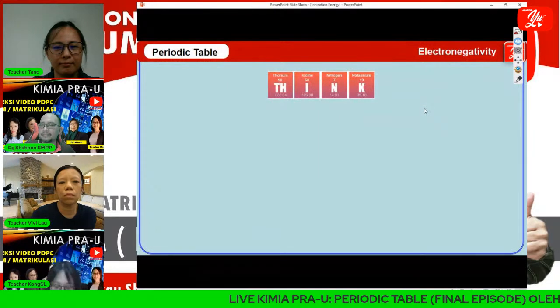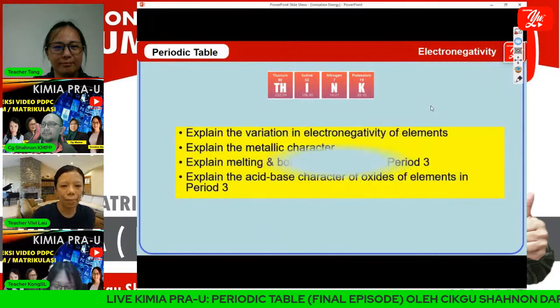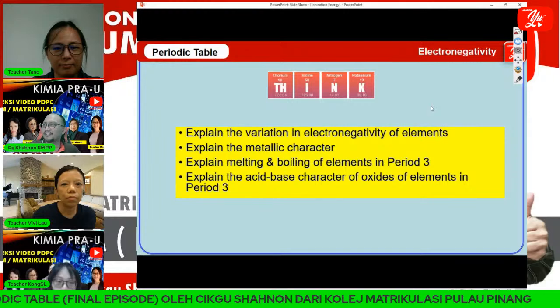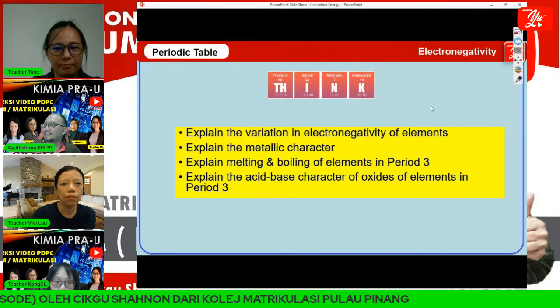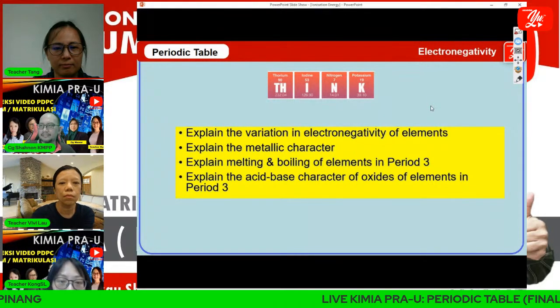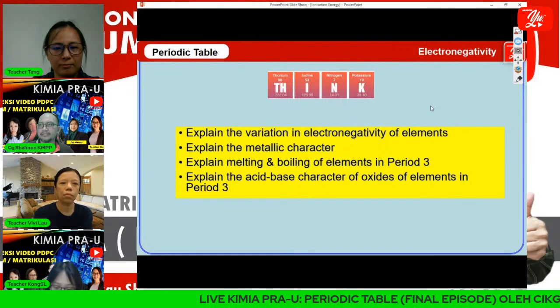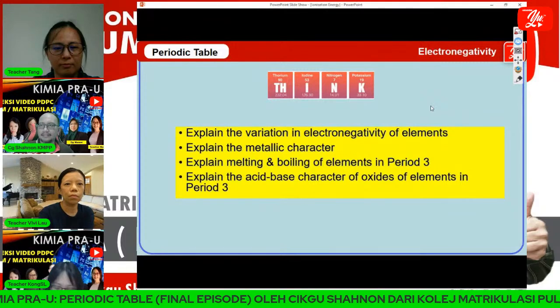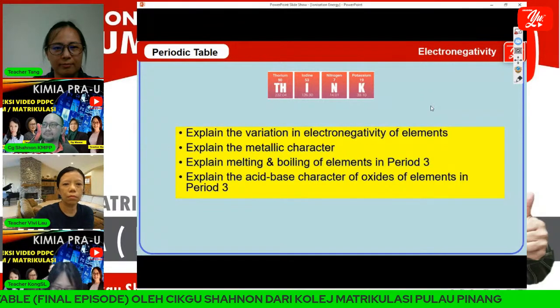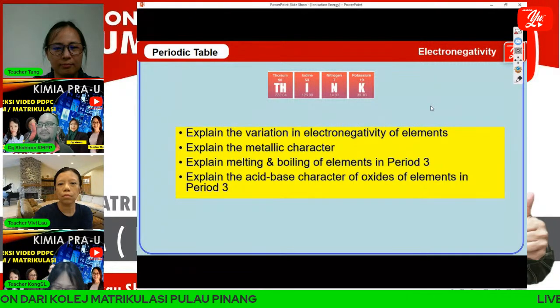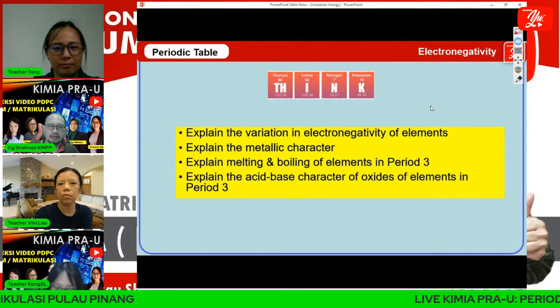Now we go to our main topic today. Our main topic today is periodic table, the last episode. The subtopic is electronegativity. For this session, I'll try to explain the variation in electronegativity of elements, and then explain the metallic character, explain melting and boiling point of elements in period 3, and explain the acid-base character of oxides of elements in period 3.